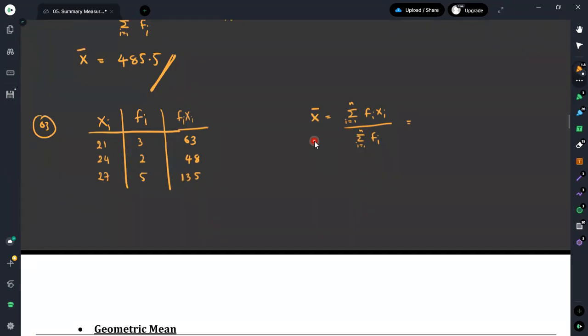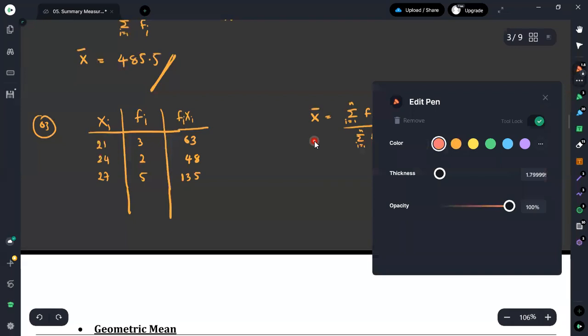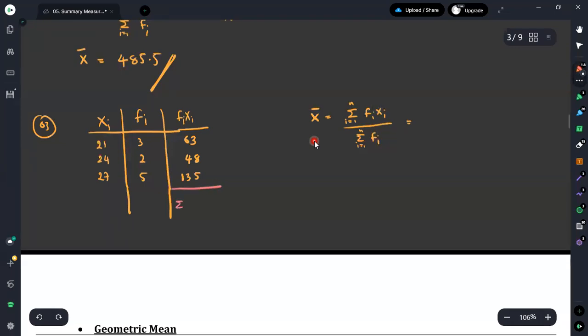That means we simply need to take the summation of this column. Here we need to take the summation of fi times xi. It is obtained as 246. Then the summation of fi is equal to 3, 2 and 5, which is equal to 10.